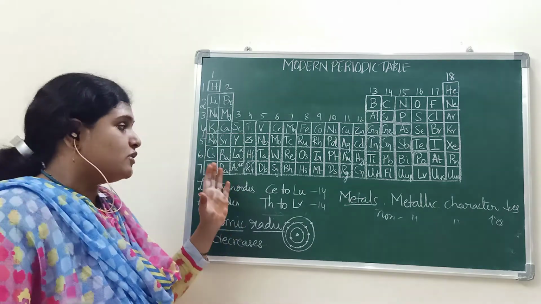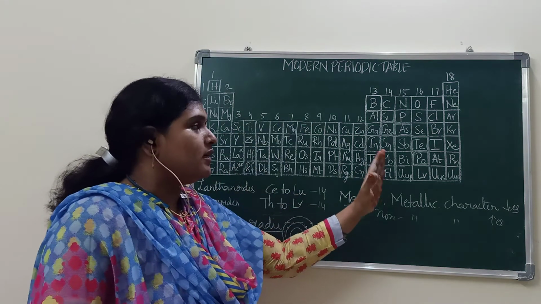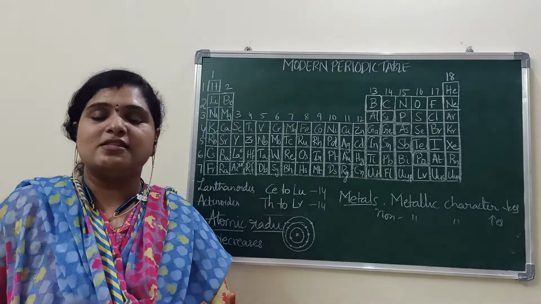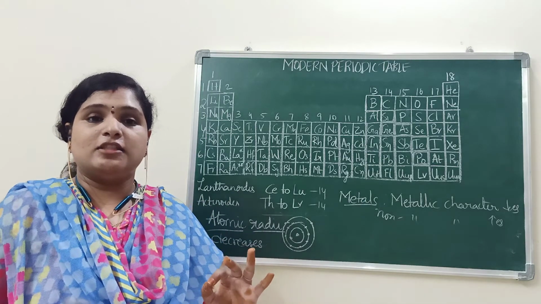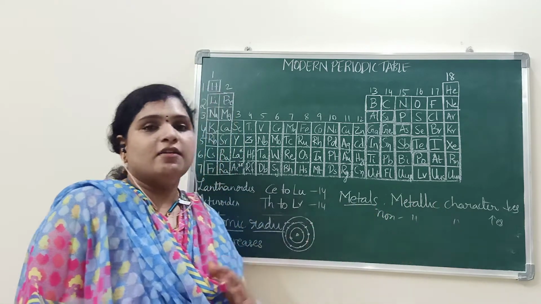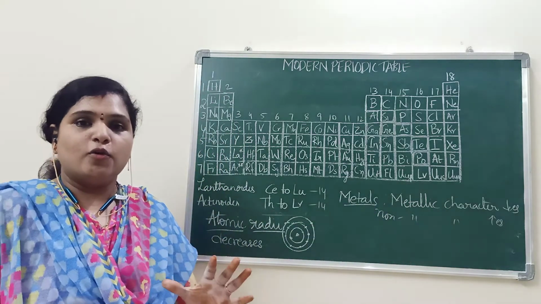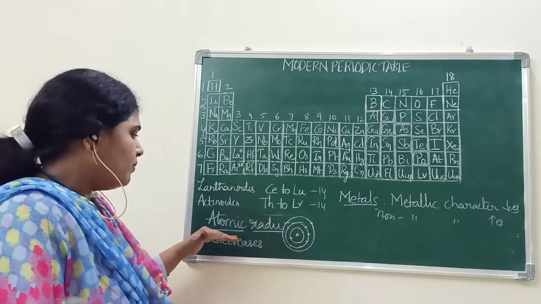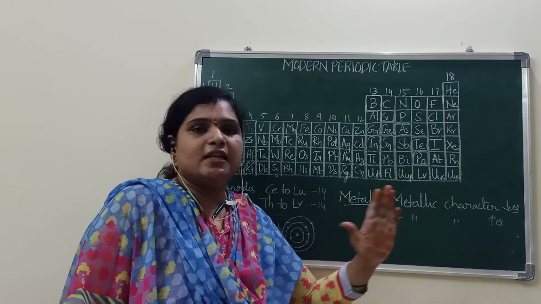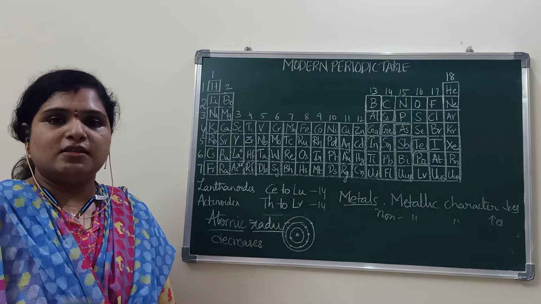That is why as we move from left to right in a period, the metallic nature decreases and the non-metallic nature will increase. Okay? I hope you have understood. Atomic radii, valency we have discussed, metallic nature also we have discussed.